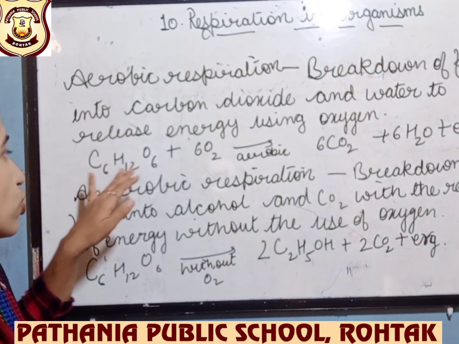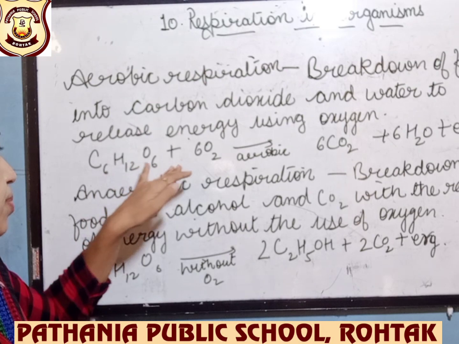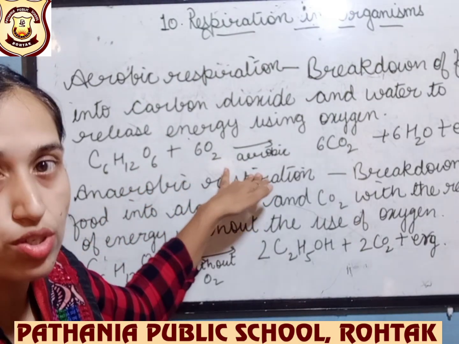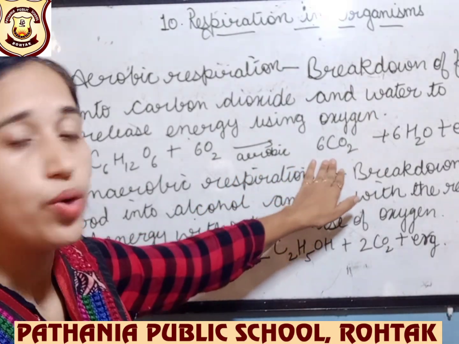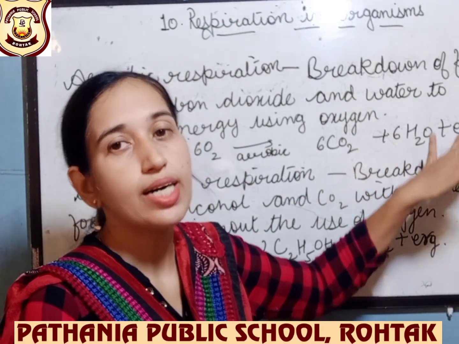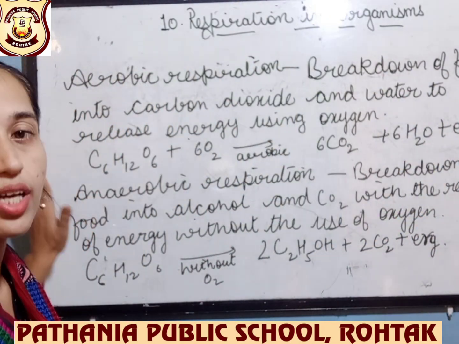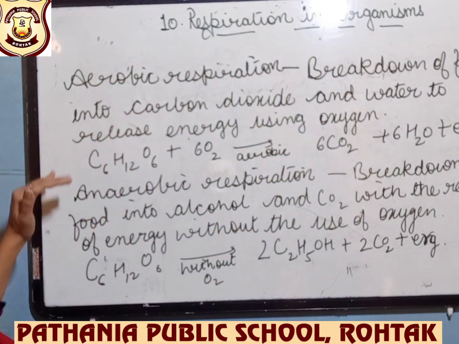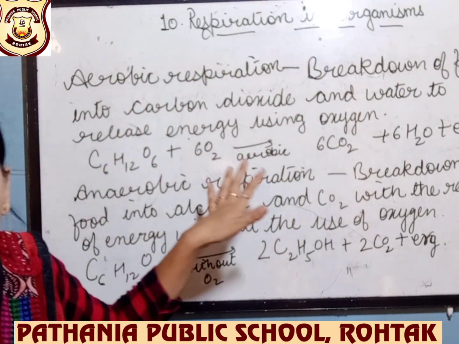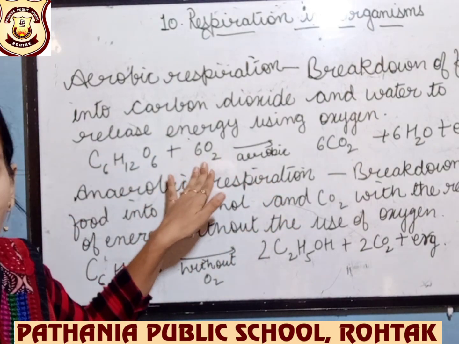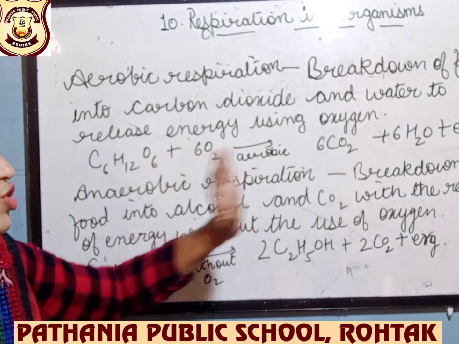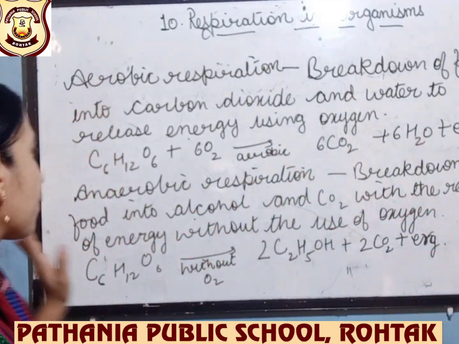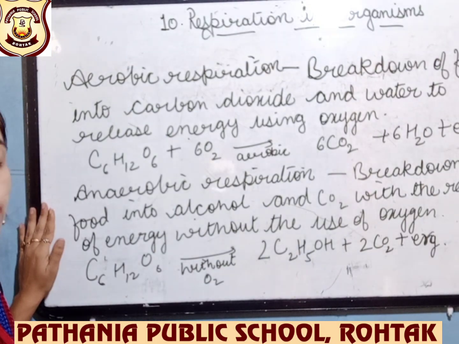That is C6H12O6, you know this is glucose, plus oxygen. It's aerobic respiration, that means it's taking place in the presence of oxygen. And 6CO2 plus 6H2O plus energy. So this is the reaction that you have to learn, that takes place under aerobic respiration. That is, glucose is broken down with the help of oxygen into carbon dioxide, water, and gives out energy.